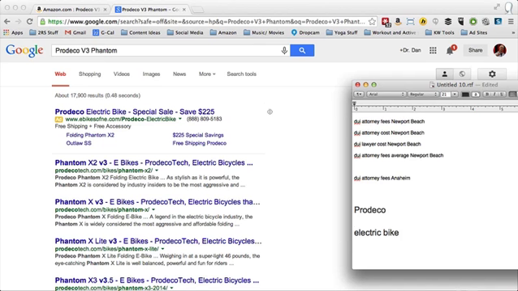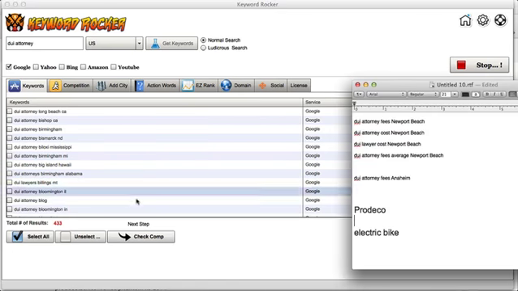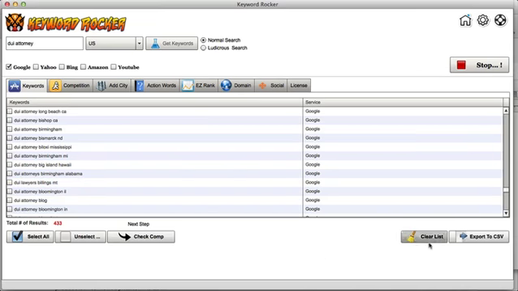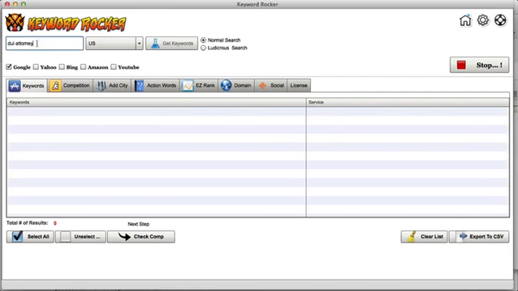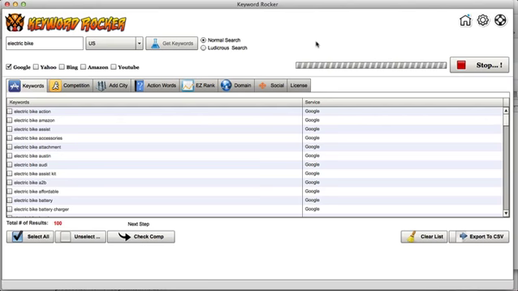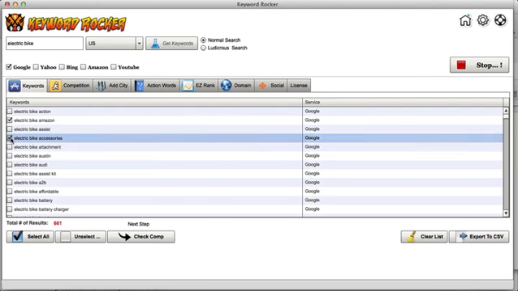Okay, so now I'm going to open up the keyword tool. Let's clear the list. I'm going to do electric bike first. Let's see what pops up for us. Let's do get keywords. Okay, it's building me a nice list right here. I like electric bike action, Amazon. I like that. Accessories. Cool. Let's see, affordable, like that.